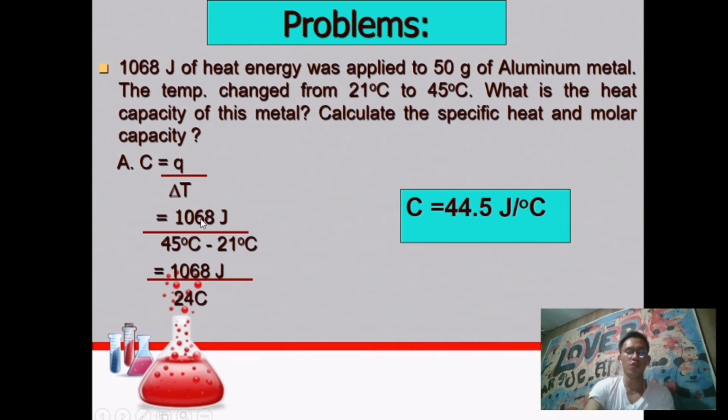So 1068 joules divided by 45 degrees Celsius minus 21 degrees Celsius, that is the temperature change. 45 minus 21 is 24. So 1068 divided by 24, the answer for heat capacity is 44.5 joules per degree Celsius. That is the heat capacity of the aluminum metal.